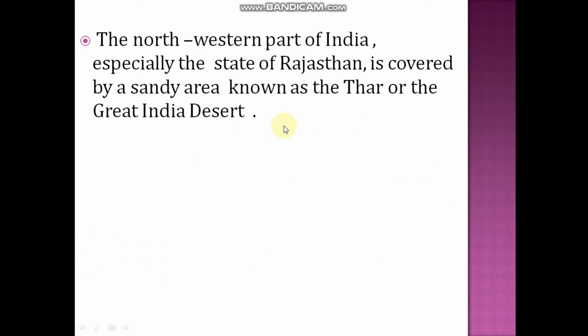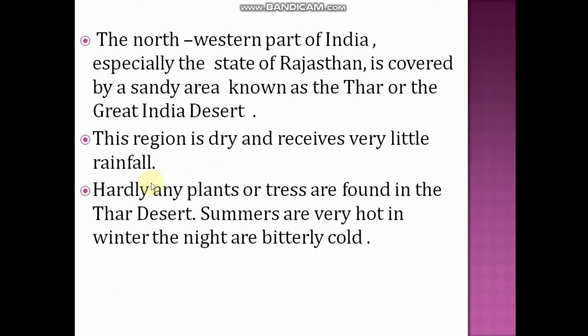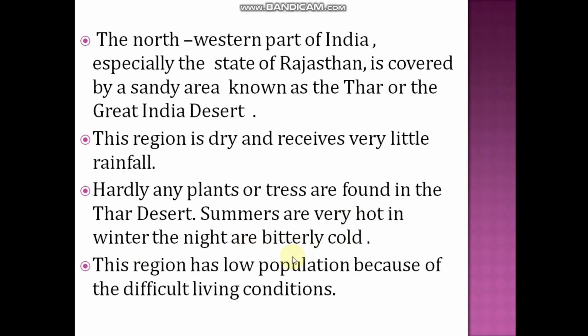Next, the northwest part of India, especially the state of Rajasthan, is covered by a sandy area known as Thar or the Great Indian Desert. This region is dry and receives very little rainfall. Hardly any plants or trees are found in this Thar Desert. Summers are very hot and winter nights are very bitterly cold.